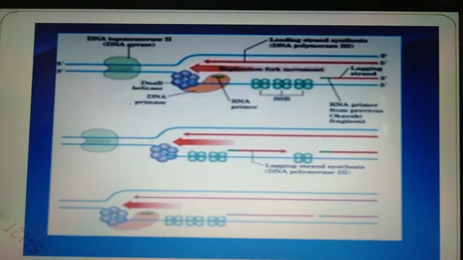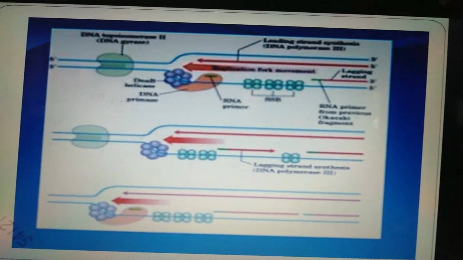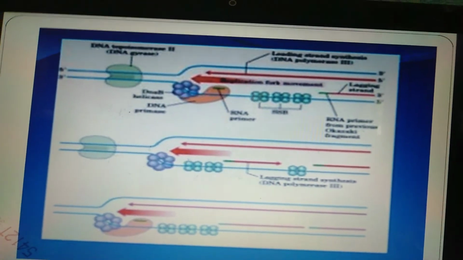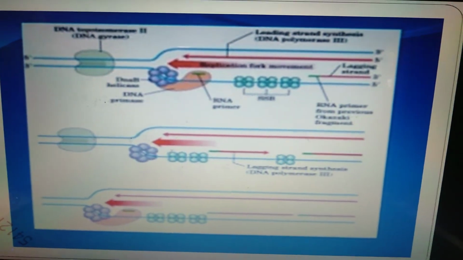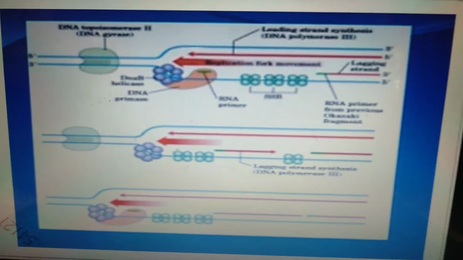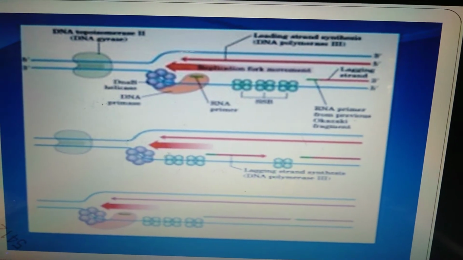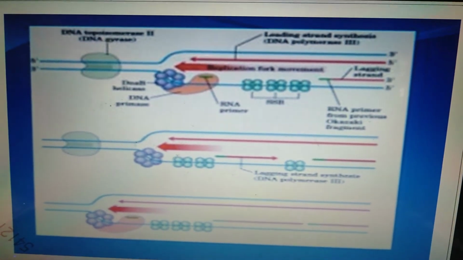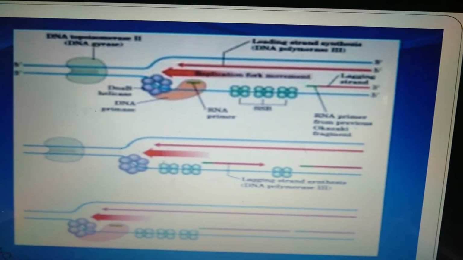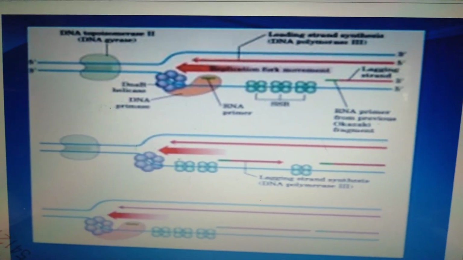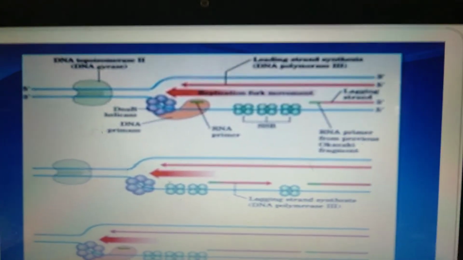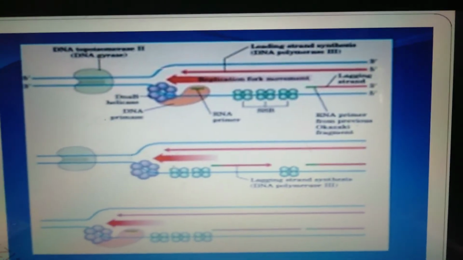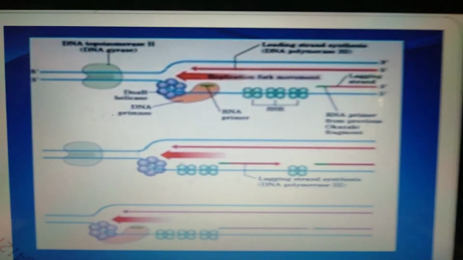And this is a complete representation of how SSB fragments come in contact, how the enzymes come in contact, and how the replication fork helps in taking the double strand into a single strand, forming single-stranded DNA with the help of DNA polymerase 2, DNA polymerase 1, DNA polymerase 3, ligase enzymes, primers, helicase enzymes, lagging strand and leading strand. So this represents the complete structure of how replication takes place.